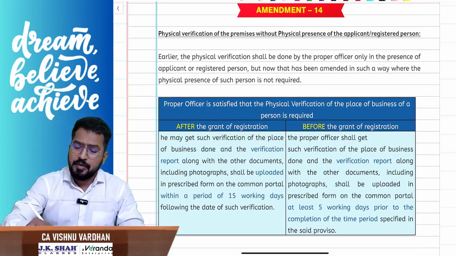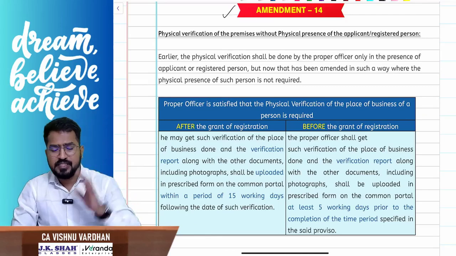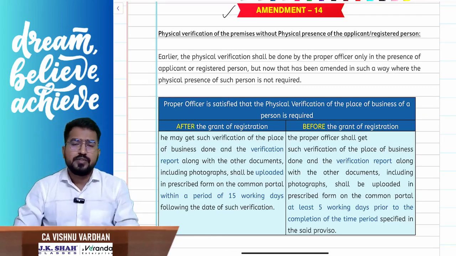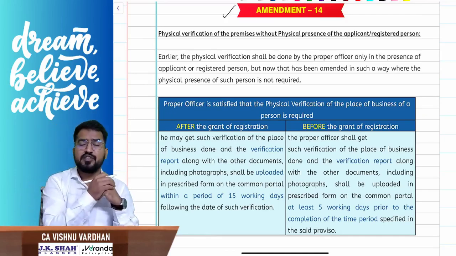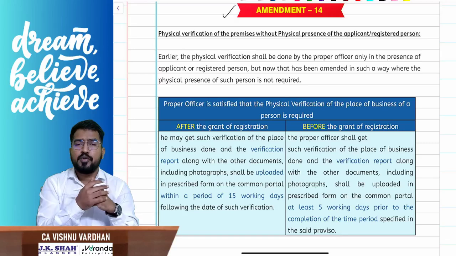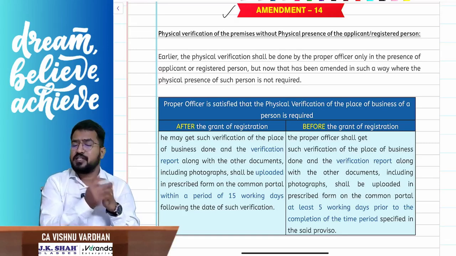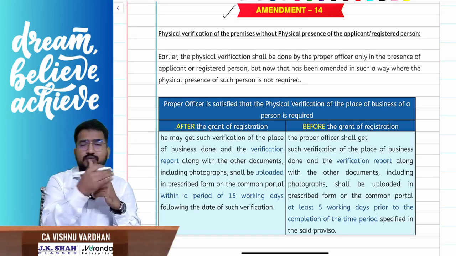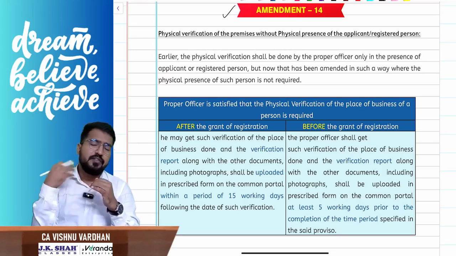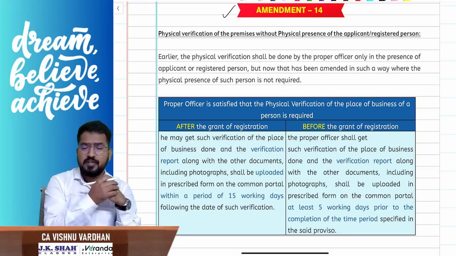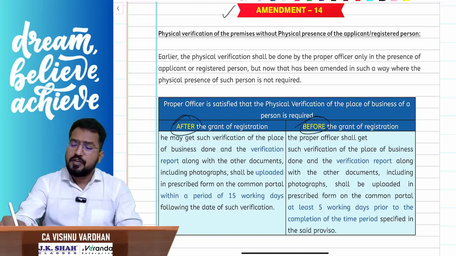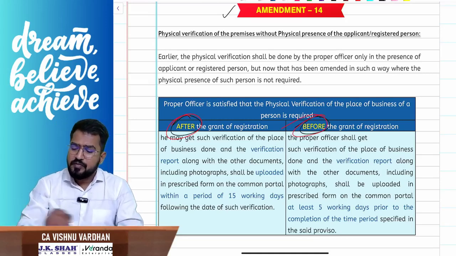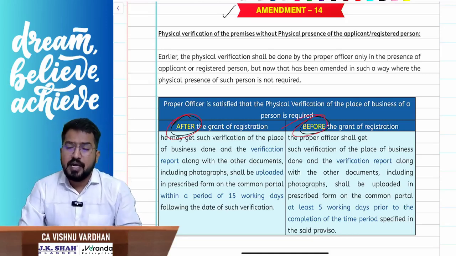Right? Another amendment, number 14 in registration, a simple one, already discussed during the class also. Earlier, the physical verification of the premises was done by the proper officer during the registration application. When you have applied for registration, physical verification of the premises will be done, or even after the grant of registration they will sometimes carry out the physical verification. So no matter whether after the grant of registration or before the grant of registration, if the proper officer is doing physical verification of the premises, earlier